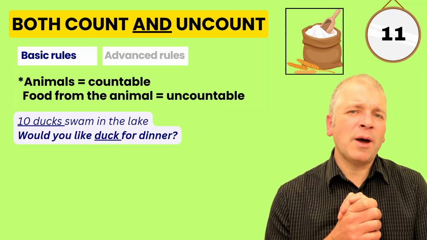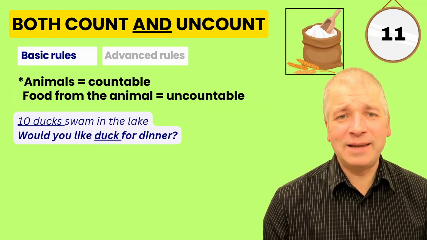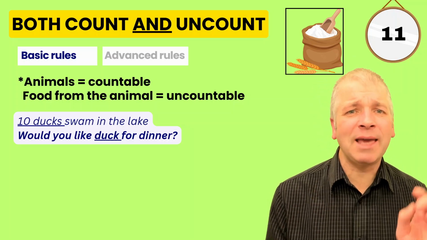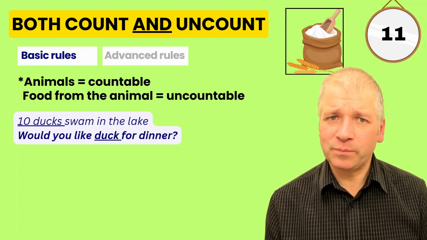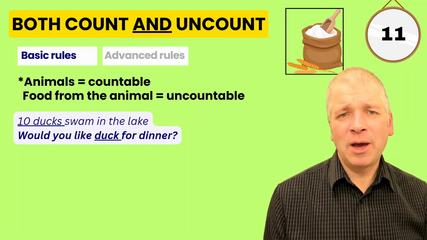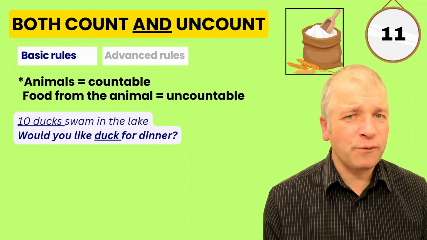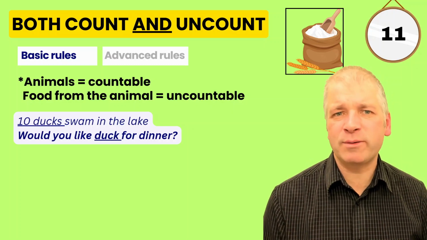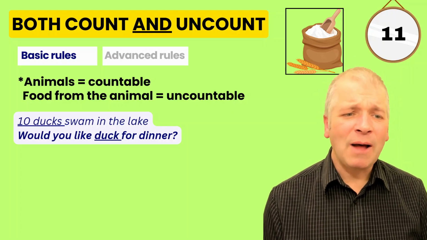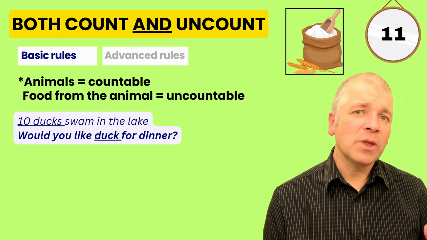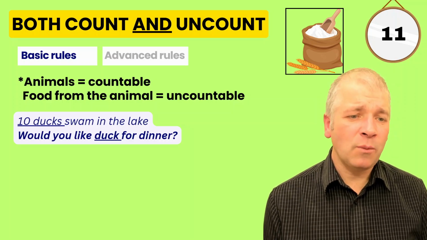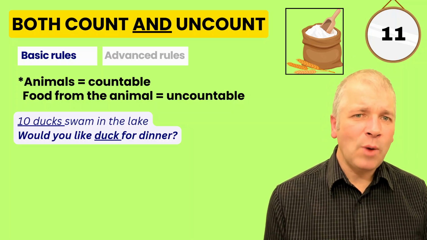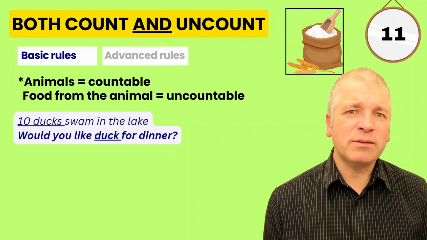Perhaps one of the most confusing and complicated areas of uncountables is where you have words that could potentially be countable or uncountable. The first example I'm going to show you is fairly common. The other ones are less so. So let's start with the most common example of words that can be countable and uncountable. And this is to do with animals that have food from them. So when we describe the animals themselves, they're countable. And when we describe food from the animal, it's uncountable.